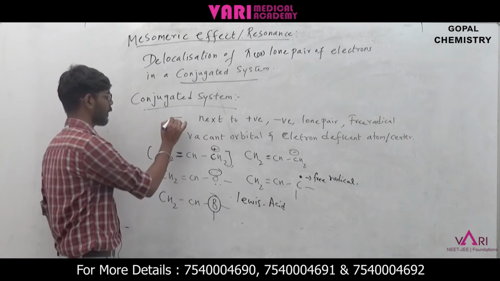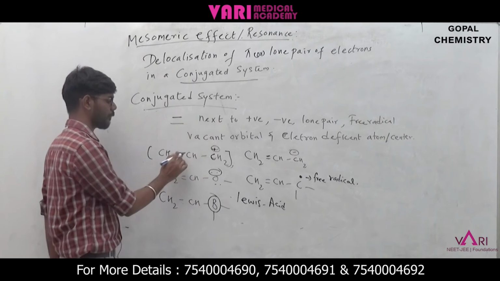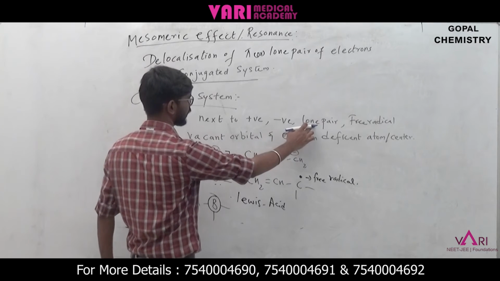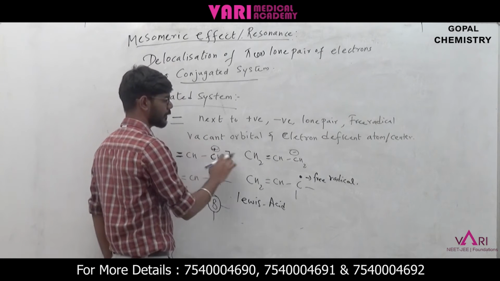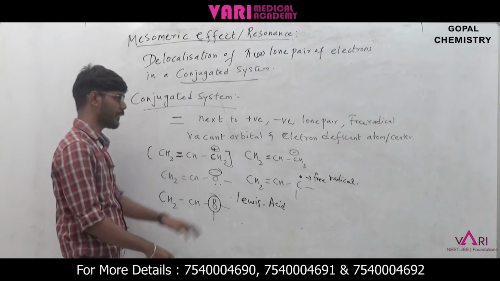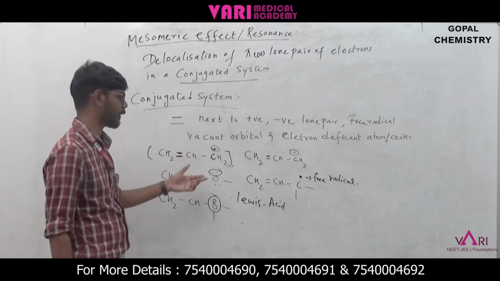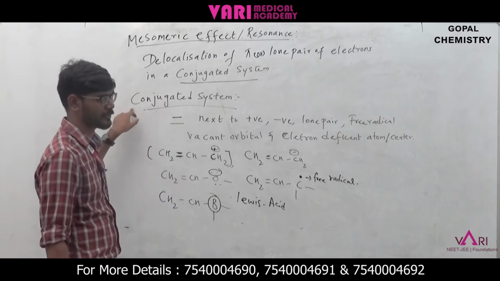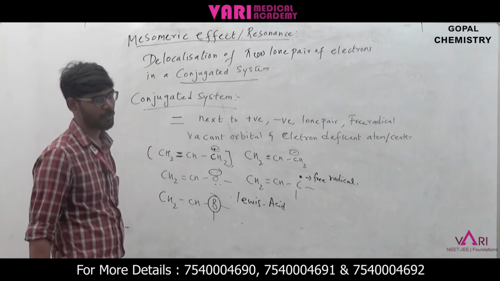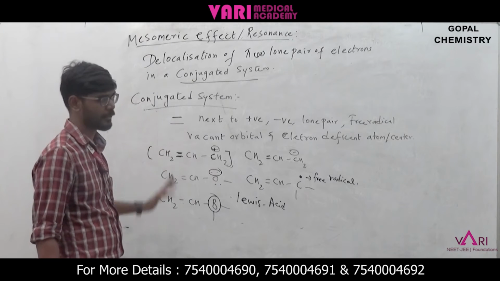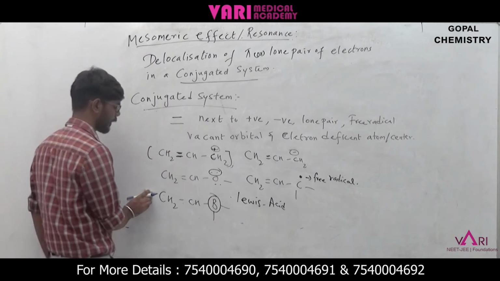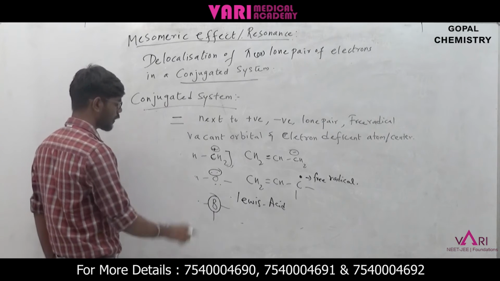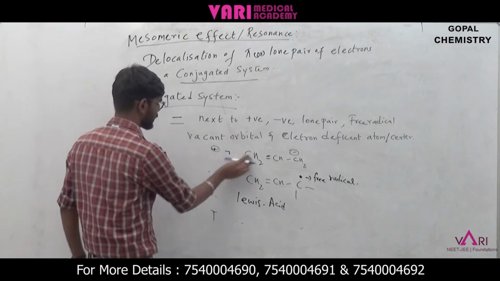Next, a double bond next to a carbon that has a positive charge, negative charge, lone pair of electrons, free radical, vacant orbital or electron-deficient atom. If any of this is witnessed in a molecule, that molecule can be named a conjugated system. Where delocalization of pi electrons is witnessed, that effect is known as the mesomeric effect or resonance. The condition for resonance is that it has to be a conjugated system.